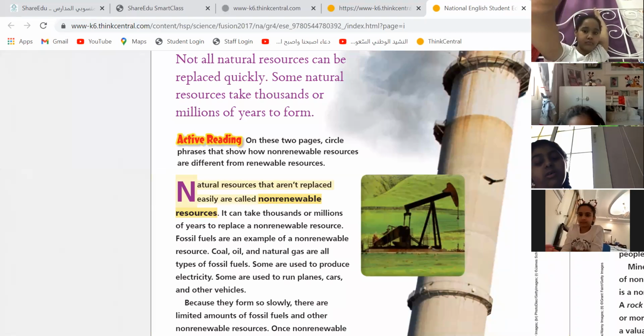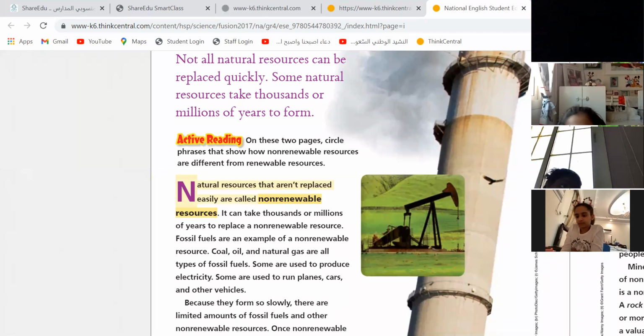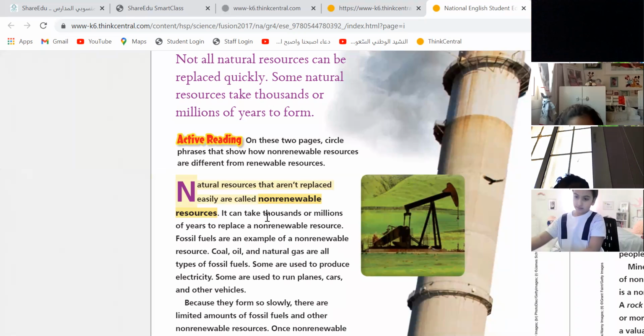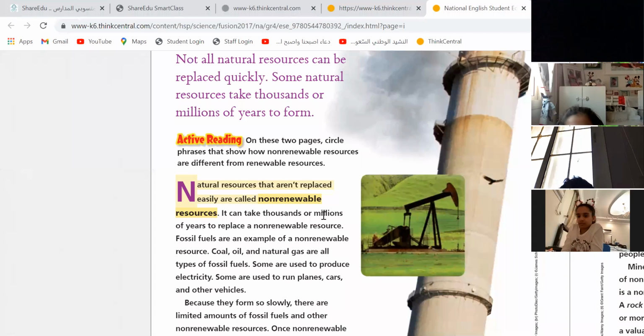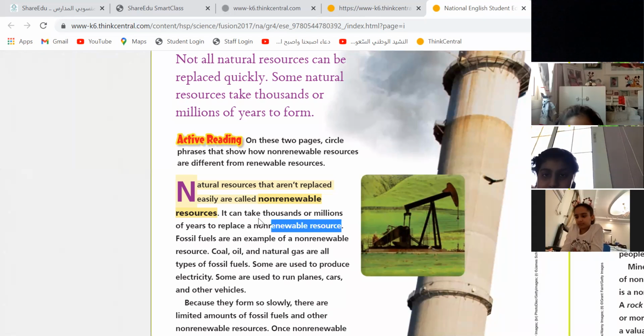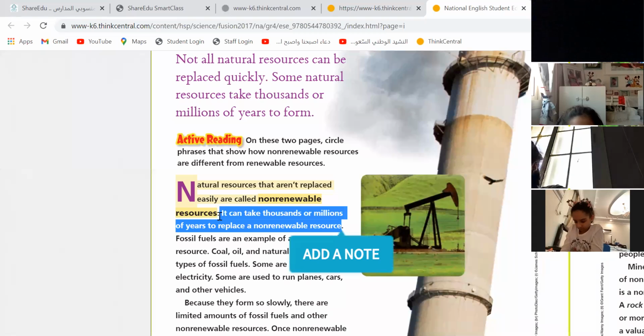What is a non-renewable resource? Natural resources that aren't replaced easily are called non-renewable resources. So it can take thousands or millions of years to replace a non-renewable resource. Excellent. Yes, Talia, I could hear you.